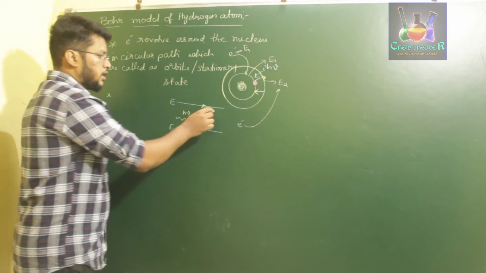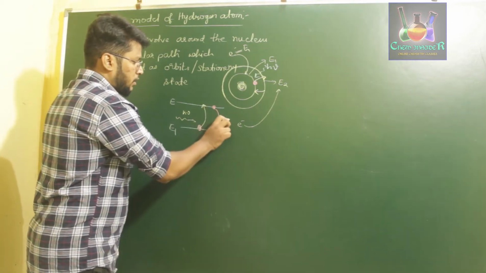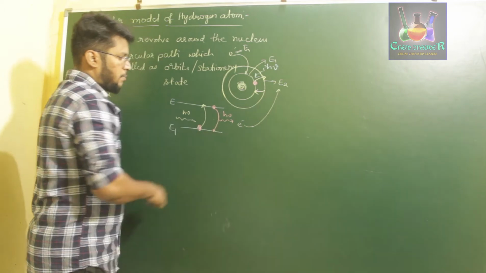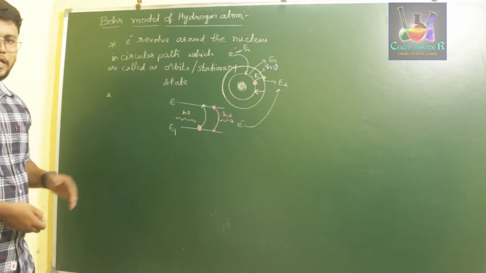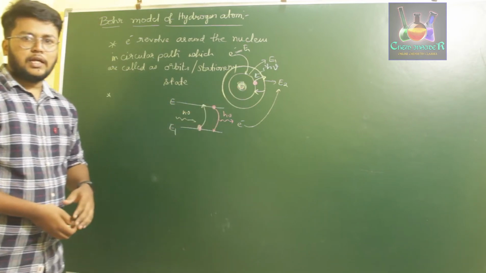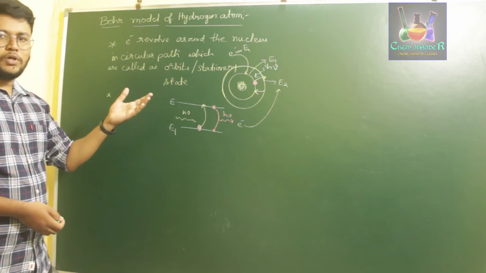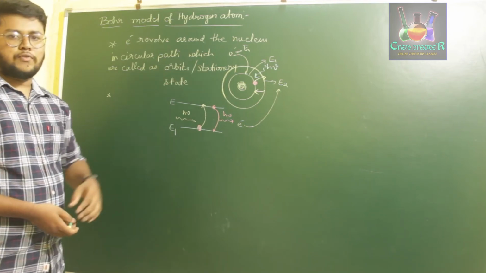Further, the same electron can return to the ground state by losing the energy which it has absorbed. So this is the second proposition. That is, in the second proposition he said that electrons present in one level can get excited to a higher level or drop to a lower level through interaction with a photon.